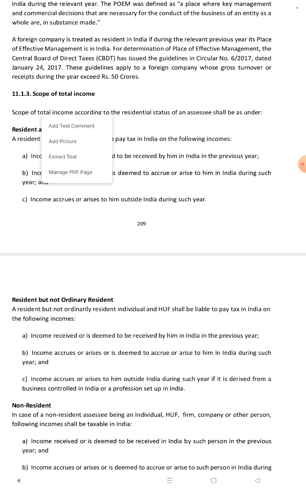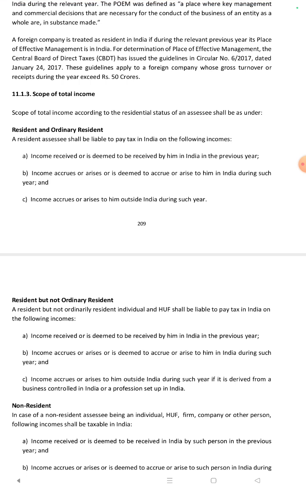Scope of total income, residential status. Resident and ordinary resident: income received or deemed to be received by him in India in the previous year; income that accrues or arises, or is deemed to accrue or arise, to him in India during such year; income that accrues or arises to him outside India during such year.